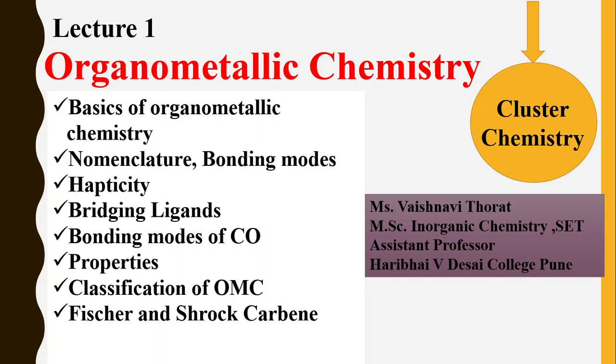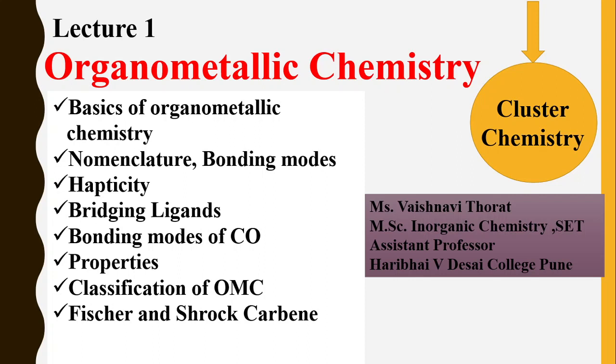Today we are going to start with a new series, Organometallic Chemistry. In this lecture, first we are going to study basics of organometallic chemistry, then nomenclature and different bonding modes which are used in organometallic chemistry, hapticity, bridging ligands, bonding modes of carbonyl, properties of organometallic compounds, classification of organometallic compounds, and the most important, types of carbenes, which is very important for competitive exams.